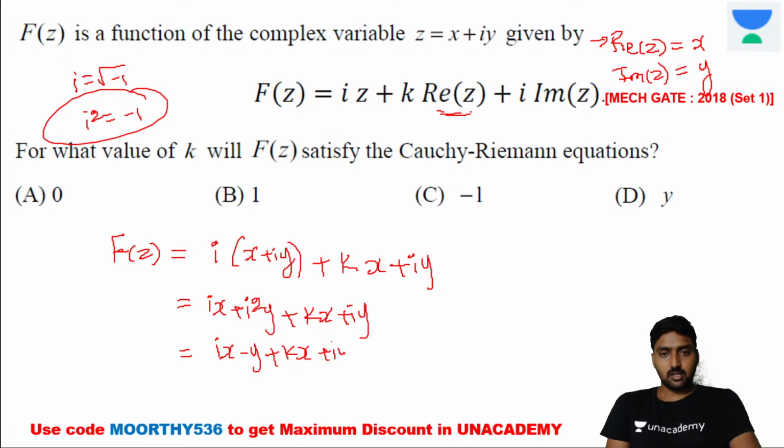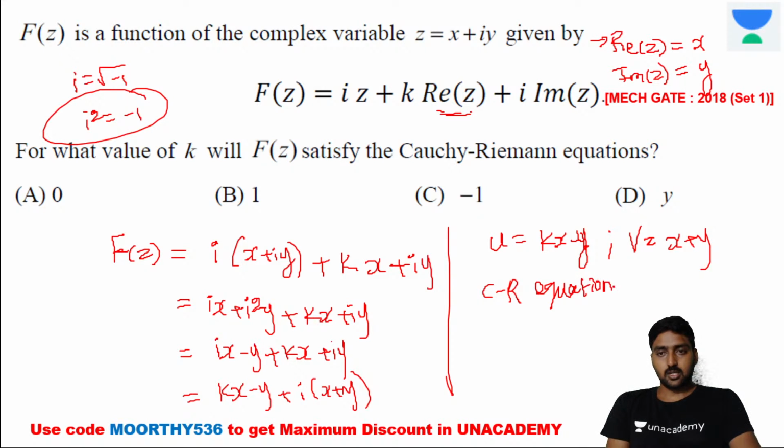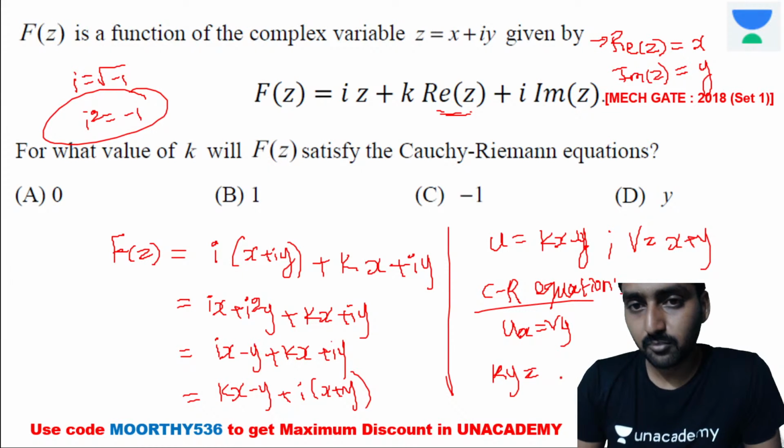Now split the imaginary part as well as real part. Kx minus y plus I into x plus y. Now take the u and v. U is equal to kx minus y. V is equal to x plus y, right? Now the CR equation. As per the CR equation, ux is equal to vy. Now ux, with respect to vy, it's equal to 1. Is it clear now? Yes or no?